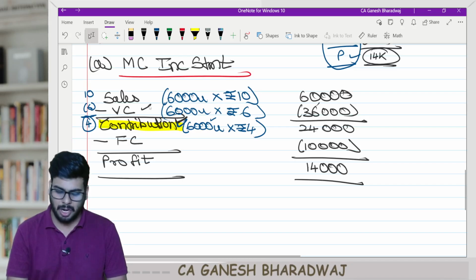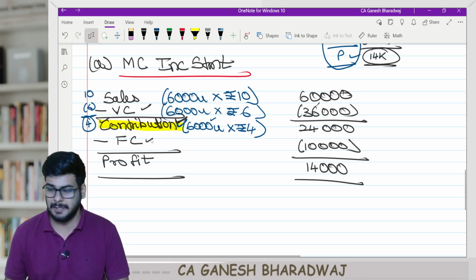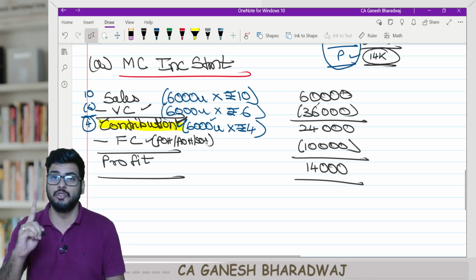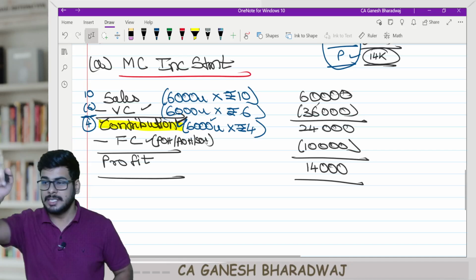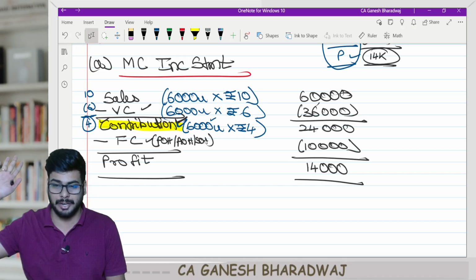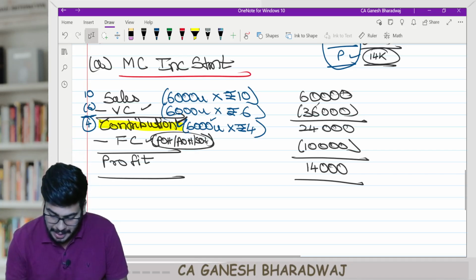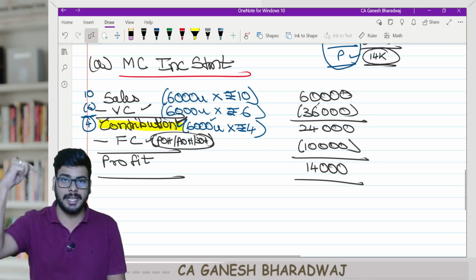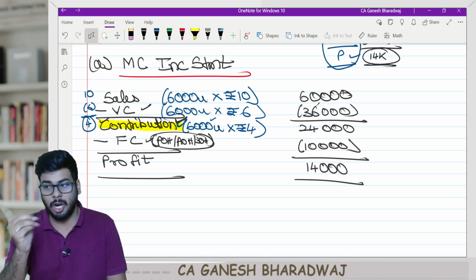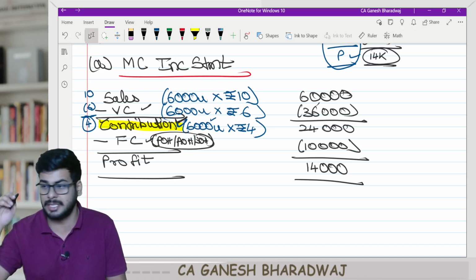So variable cost and fixed cost. Though I am calling it fixed cost here, fixed cost would generally be your production overheads, admin overheads, and selling overheads. At no point of time will you have your finance costs. Those costs will not come here. They will not be considered in costing at all. Are you clear with this? All these are operating fixed costs incurred either in the factory, the sales depot or the corporate office, not your financial costs. Are you clear with this?